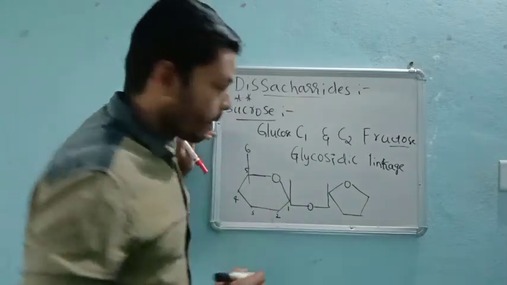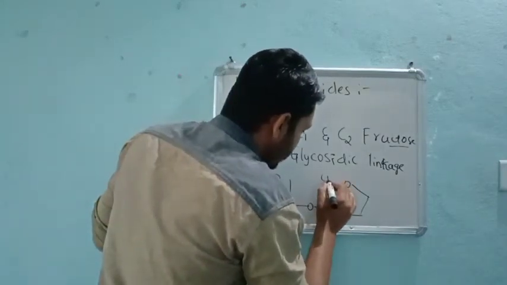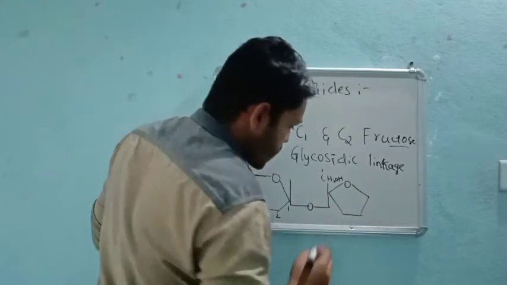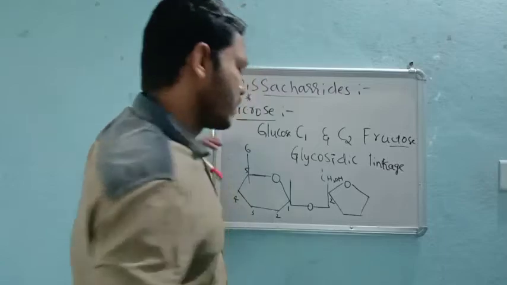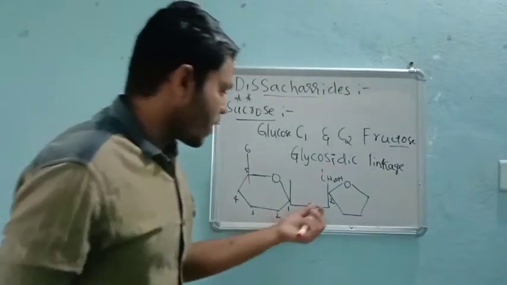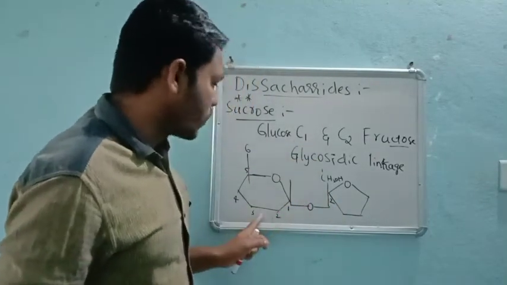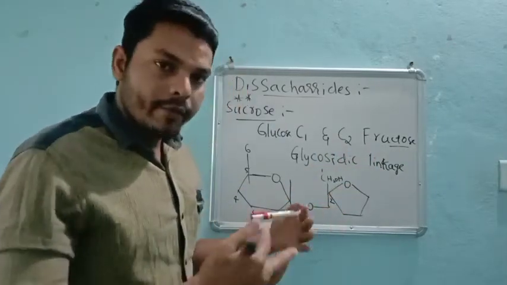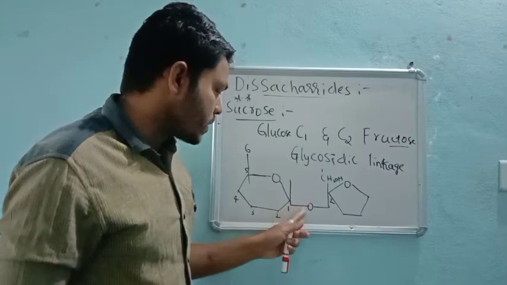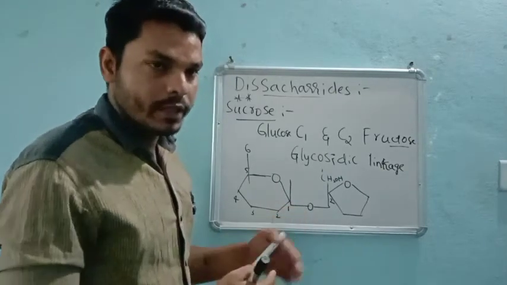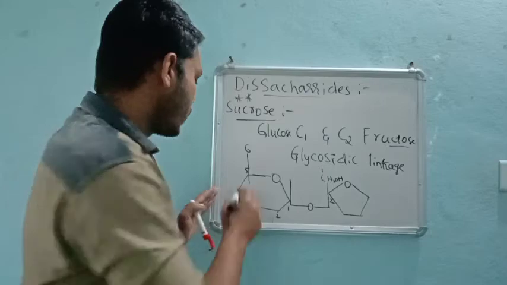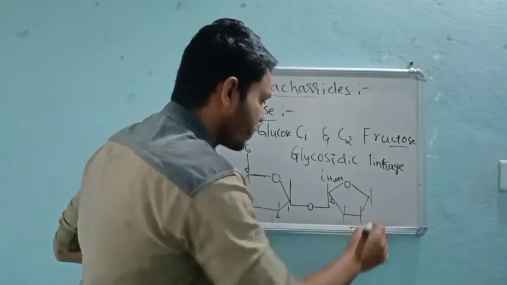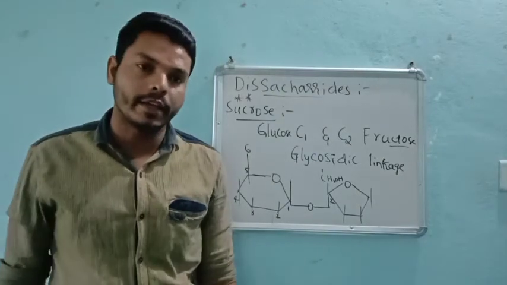So now here this one becomes CH2OH, that means number 1, and this becomes number 2 carbon in fructose. So now the C1 of glucose and the C2 of fructose have a bond through the oxygen linkage. That means between these two monosaccharides there is an oxygen, and that makes a perfect glycosidic linkage, right?